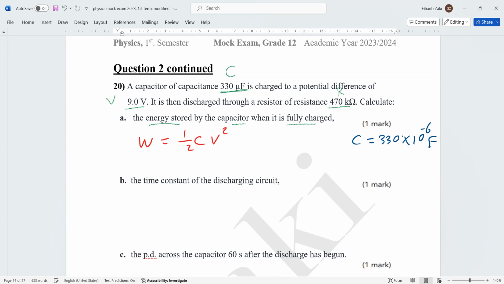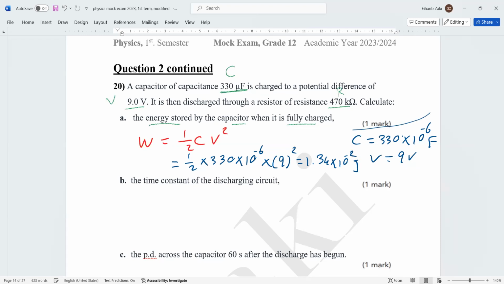The voltage is already in volt, then we do substitution. It's a half times 330 times 10 to the power negative 6 times 9 squared. By using the calculator, it becomes 1.34 times 10 to the power negative 2. So this is the answer of this part.